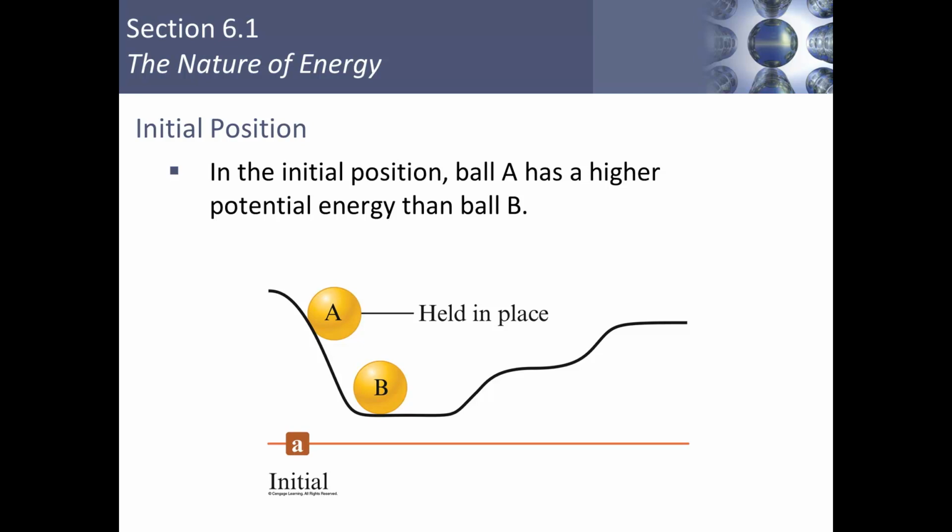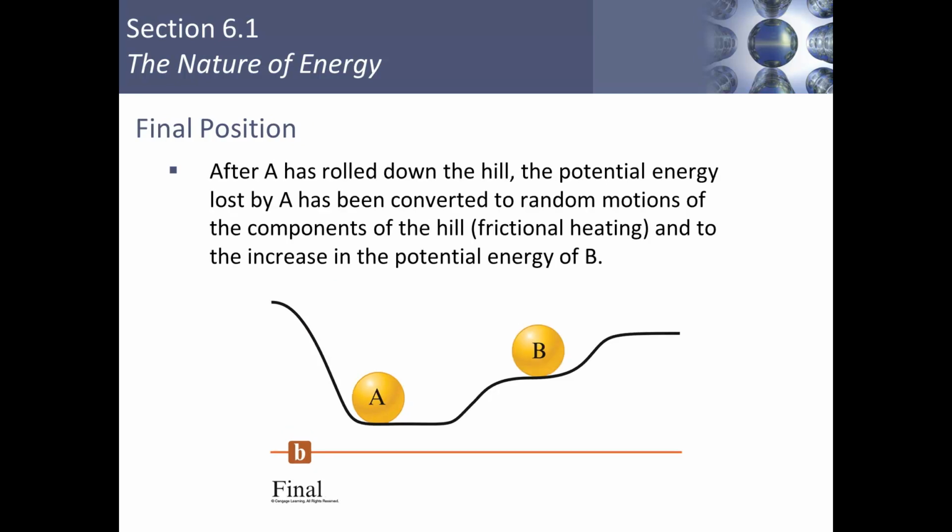As an example, let's imagine we have two balls on a track, where ball A is held higher in place than ball B. Therefore, A has a higher potential energy than ball B. If we let ball A go, its potential energy will become kinetic energy as it rolls down the hill and strikes ball B. At that point, ball A will transfer its kinetic energy to ball B, and ball B will begin to move until it comes to rest at some position on the track.